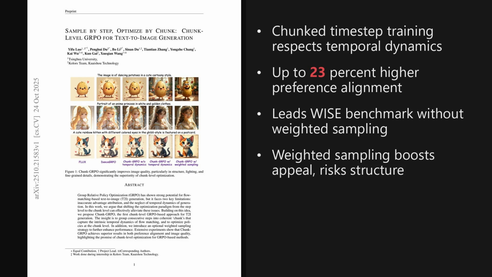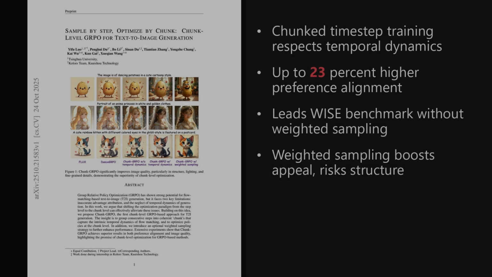The paper is titled Sample by Step, Optimize by Chunk-level GRPO for text-to-image generation, and the implications for model training are quite significant. The method groups consecutive timesteps into coherent chunks and adds an optional weighted sampling scheme, which together address misattributed credit and ignored temporal dynamics.